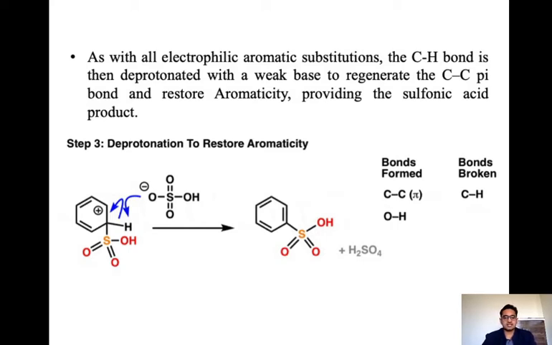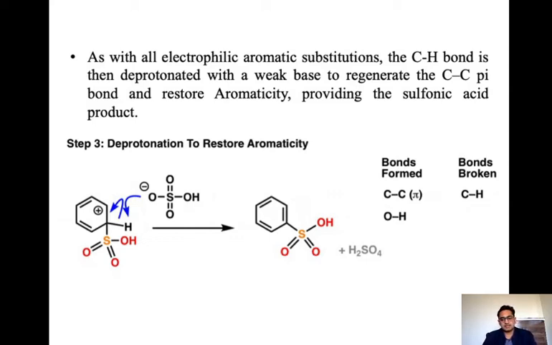After that, the deprotonation takes place: the carbon-hydrogen bond breaks, the electrons shift, and a carbon-carbon double bond forms to restore the aromaticity. We get sulfonic acid as a functional group on the benzene. That is benzene sulfonic acid, the product of the sulfonation reaction. It is a very important reaction.